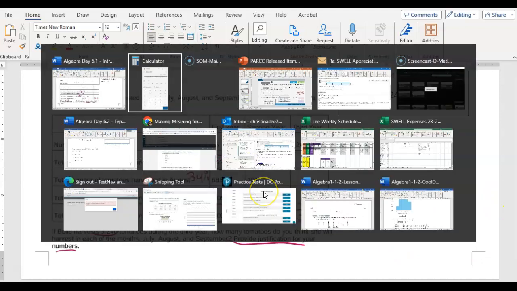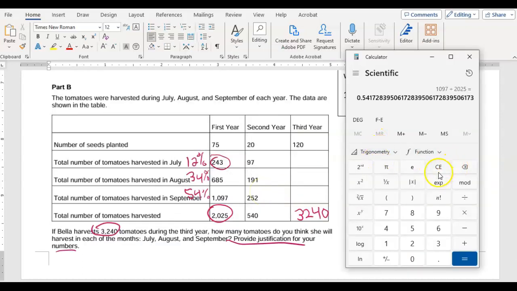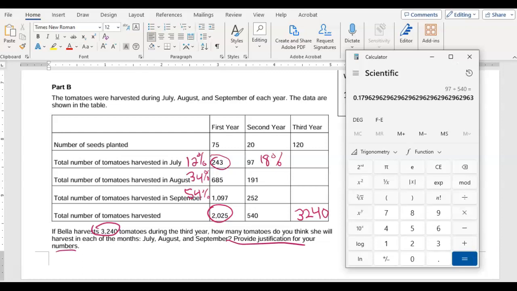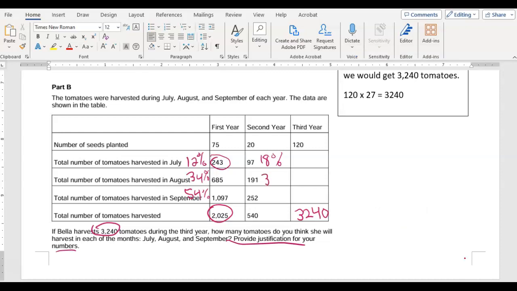Let's look at the second year and see what we get there. So in the second year, we have 97 divided by 540, which is going to give us 18%. So that was a little bit more for the second year. Let's see, 191 divided by 540 is 35%.